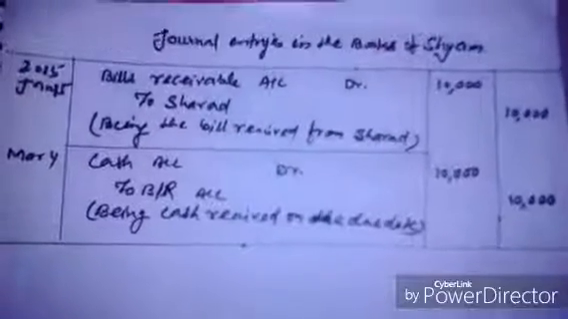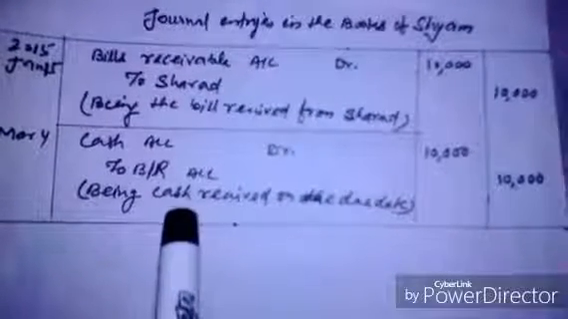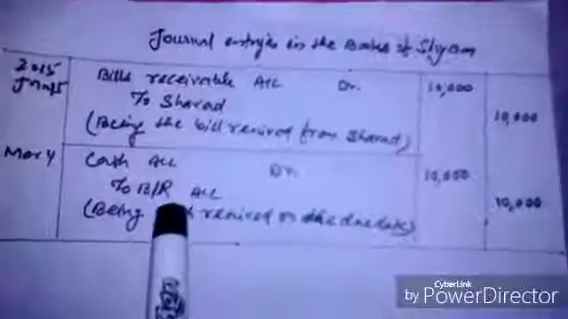So while preparing the endorsement or endorsing the bill to a third party, in these situations the journal entry will be as per the party. That means here there are three parties, and I showed how to pass the entry in each party.